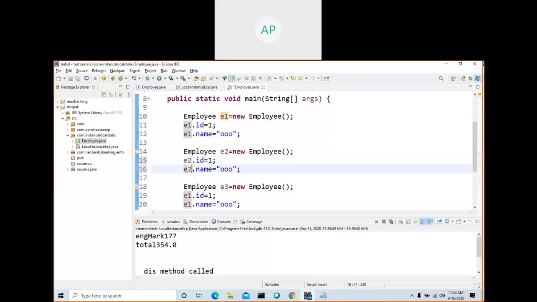See here, I created object one, and here I created object two. Objects e1, e2, name, 12, success, and e3. This can be 30 something.